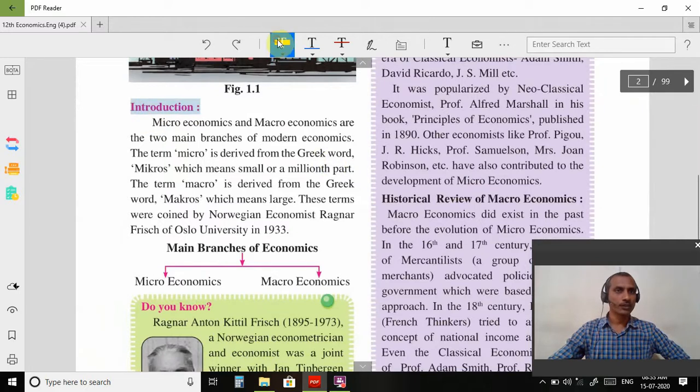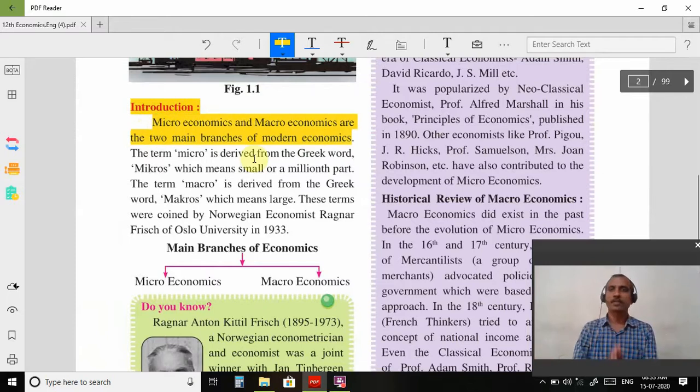Okay. So microeconomics and macroeconomics are the two main branches of modern economics. Modern economics के दो branches हैं, microeconomics and macroeconomics. Means we can broadly classify our economic subject into two categories. हम ये जो subject है दो category में divide कर सकते हैं. एक है microeconomics और second one is macroeconomics.